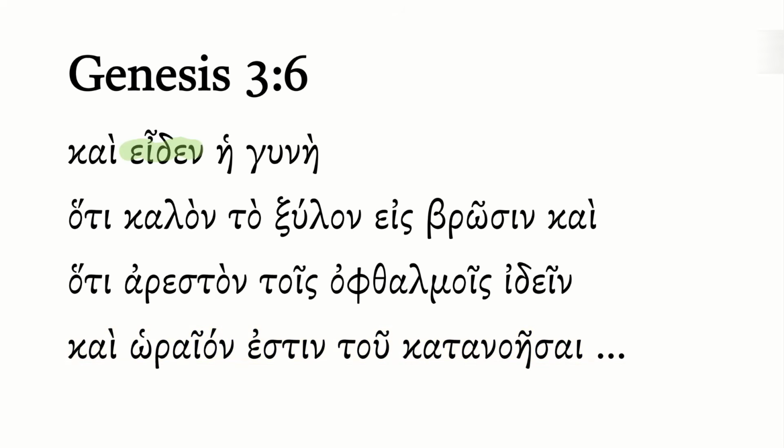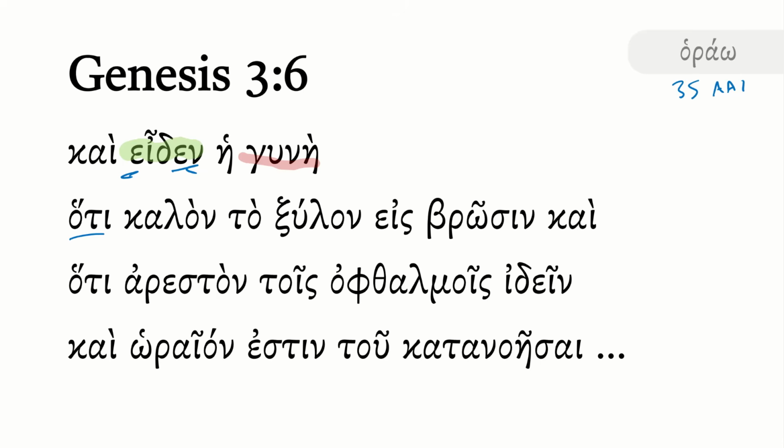So we begin with Eiden, and this is from horao. This is a third singular aorist active indicative here. Notice that it's a complete stem change, E on the front end, third singular ending. And it was the woman. So the woman saw. Now, what does she see?